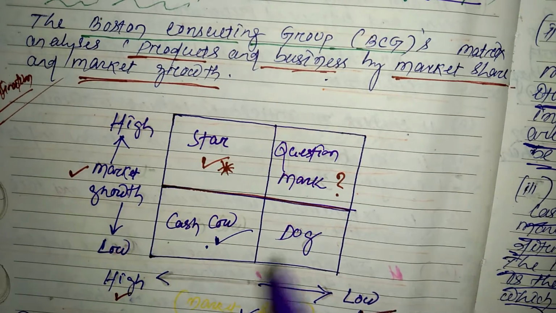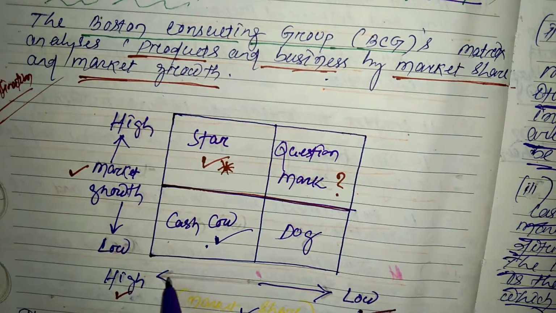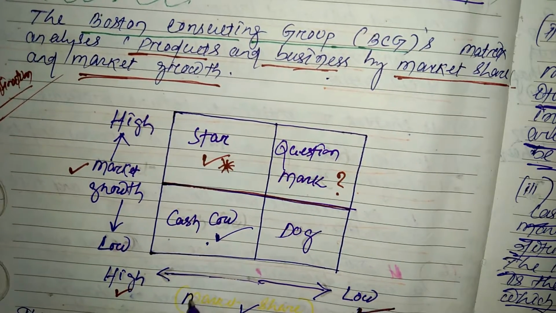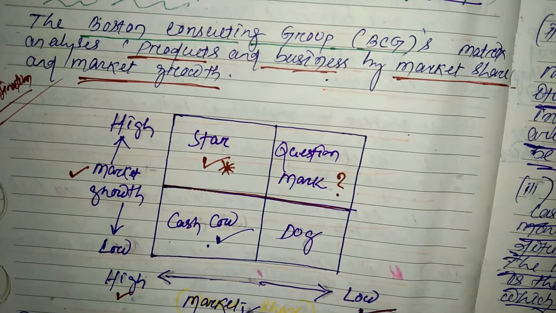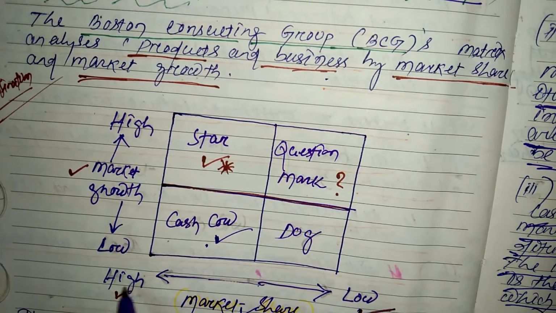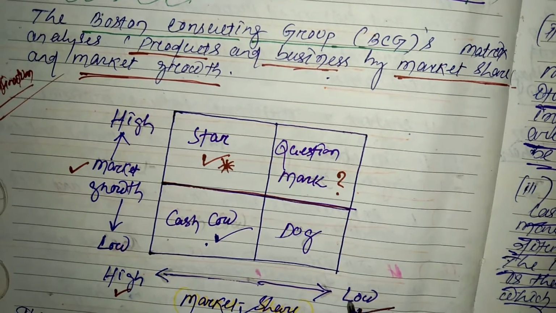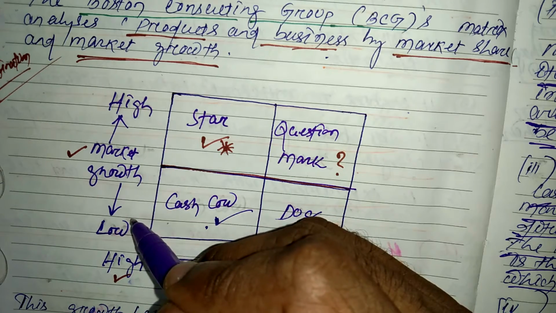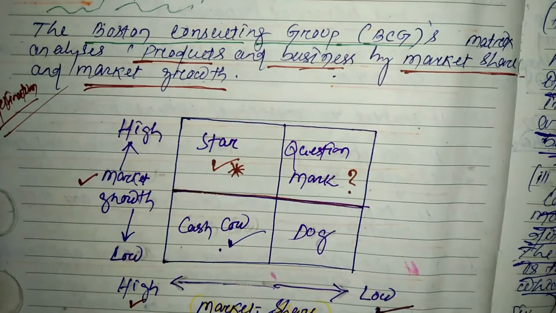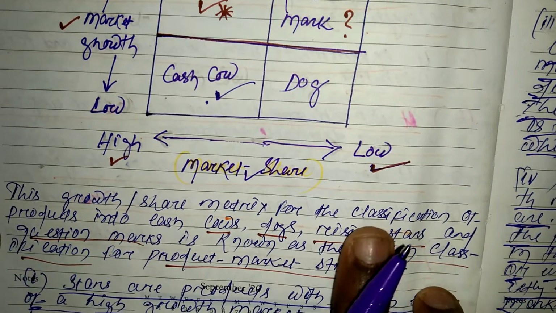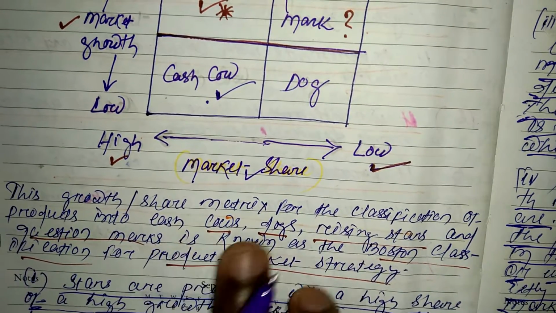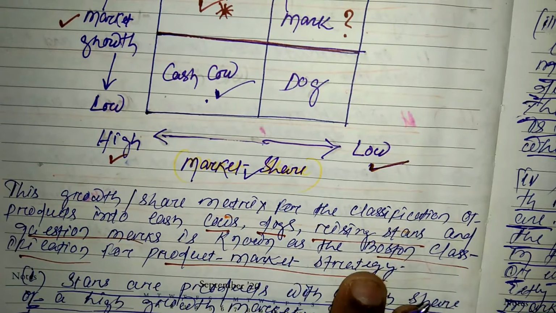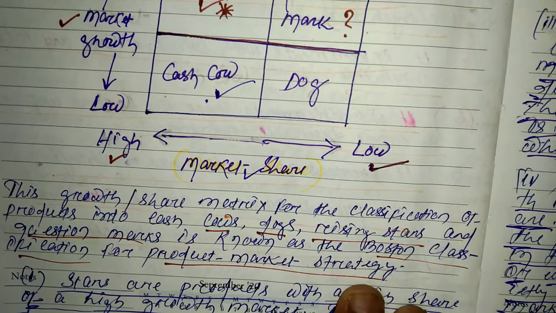Here you can see that this is the market share. Here is the market share, and this side is high market share, and this side is low market share, okay. And this is your market growth. This side is low market growth and this side is high market growth, okay. And this growth share matrix for the classification of products into cash cows, dogs, rising stars, and question marks is known as the Boston classification for product market strategy.